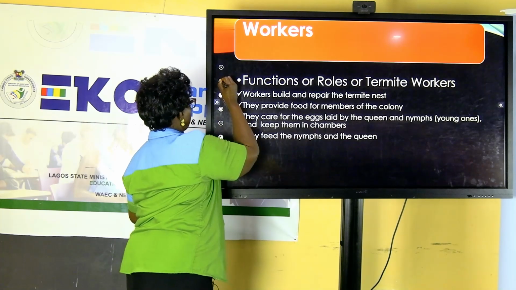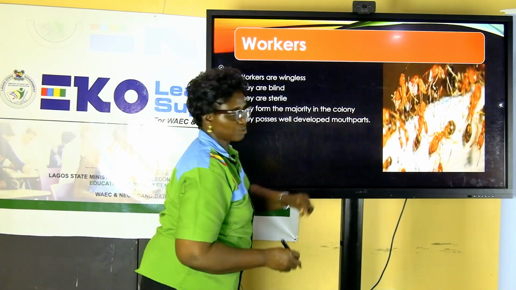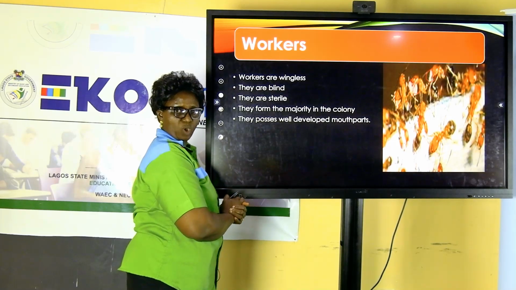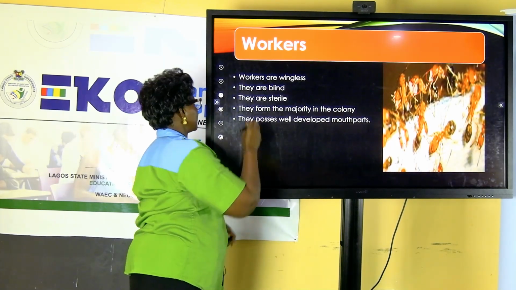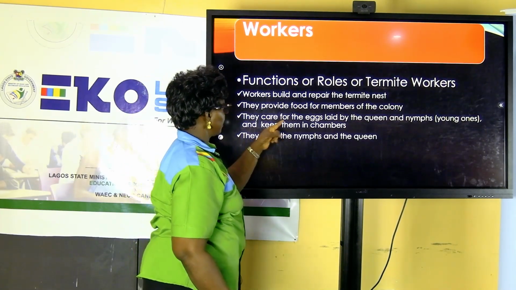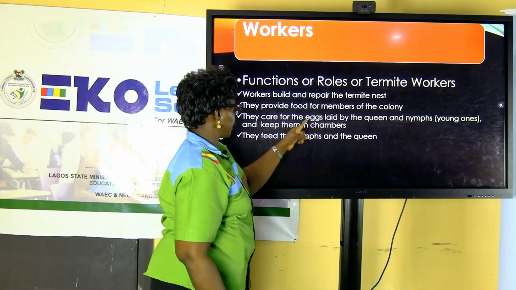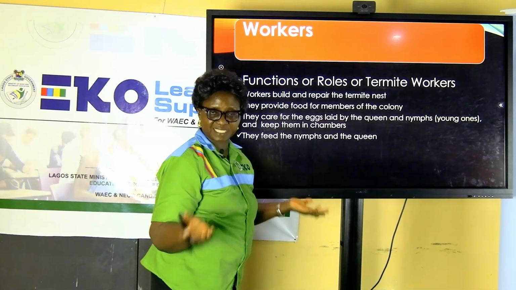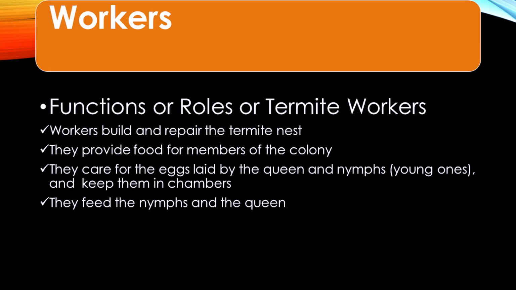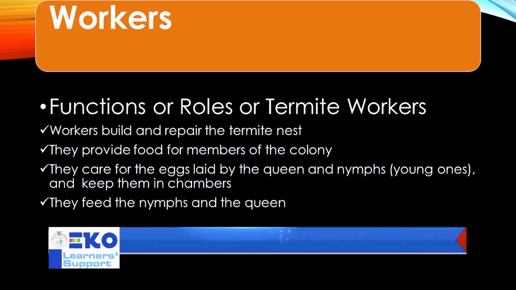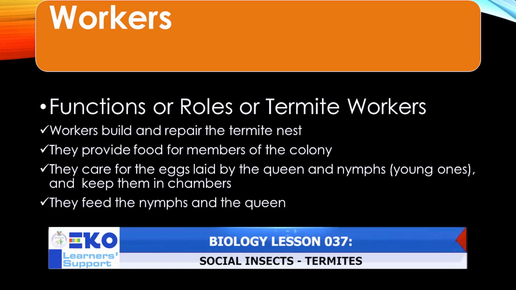In the previous picture, I circled some termite workers that have food substances in their mouth. The next role is that they care for the eggs laid by the queen. They are sterile, they cannot reproduce. So all they do is ensure that the young ones produced by the queen are well cared for, and the chamber is well kept. They feed the larvae as well as what? The queen. The larvae are the young ones.